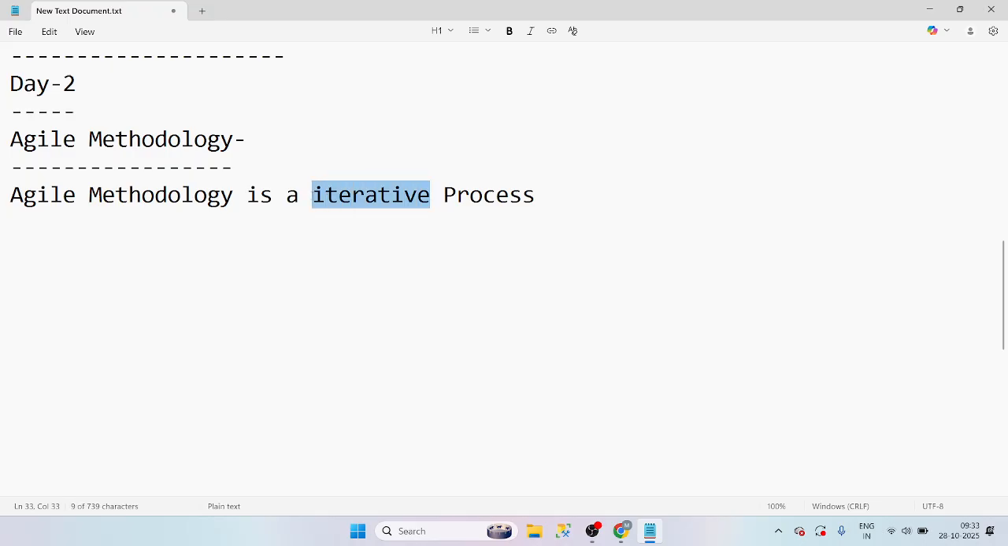Ramya? Hello? Ramya, are you there? Yes, I'm there. Yeah. What does it mean by iterative? I think here the process will be divided into small chunks, and after that they will... No, no, no. Don't say that. I know. I will explain that.